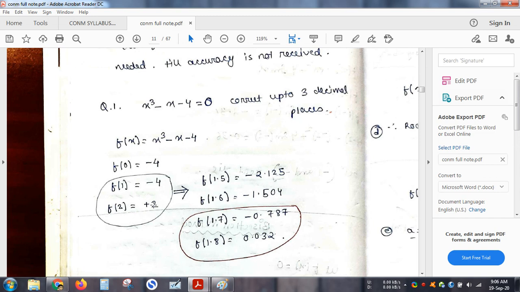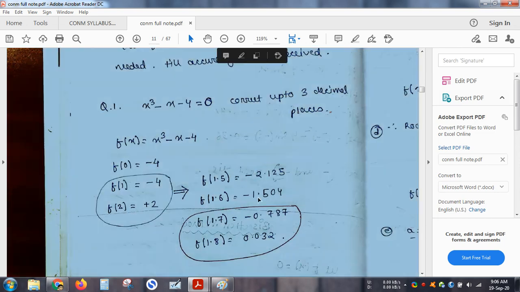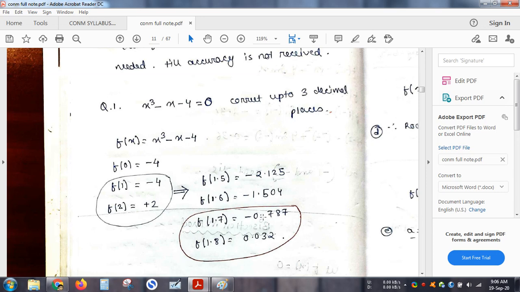Now you see, we can go deeper into the solution by using the point values also. Now why do I do this? Because by doing so we can reduce the number of steps required to solve it. Now I know that for f of 1 it is minus 4, but at f of 2 it is positive. Now let's see what happens at f of 1.5. I'm getting a negative value. At 1.6 I'm getting a negative value. At 1.7 also I'm getting a negative value, but at 1.8 I'm getting a positive value. So in place of starting from 1 and 2, why not start from 1.7 and 1.8? It is closer to the solution, isn't it? Please see.